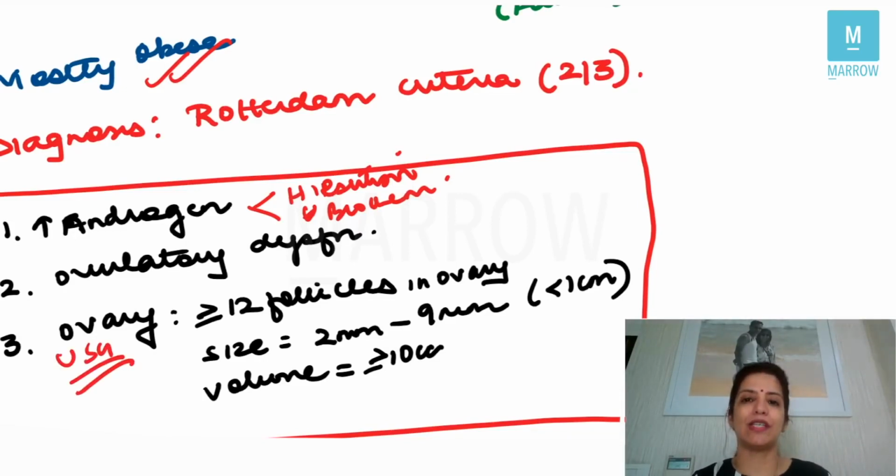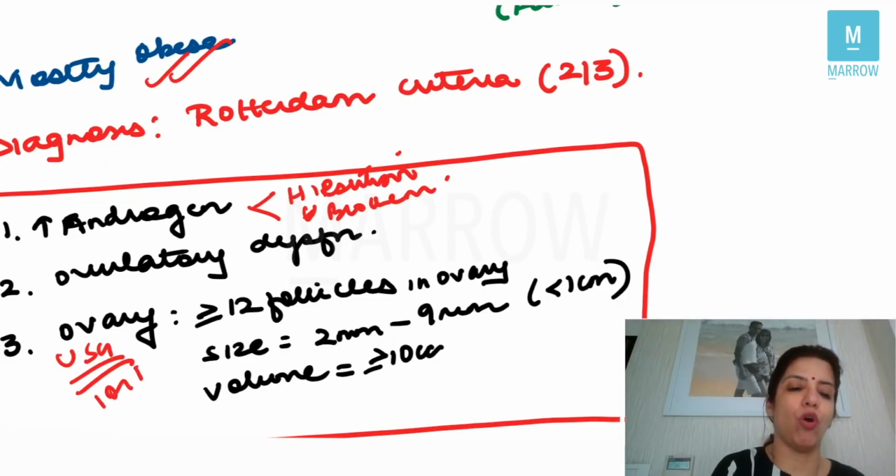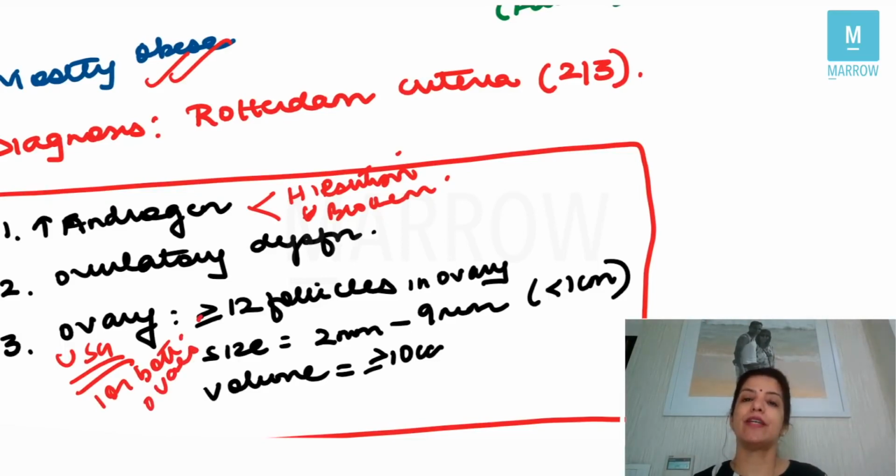On ultrasound, you will see that there are more than or equal to 12 follicles in the ovary. The size of the follicles will be 2 to 9 millimeters, that means less than 1 centimeter, and the volume of the ovary will be more than 10 cc. This ultrasound criteria should be present in one or both the ovaries, right? Now, out of these three criteria, any two should be present to classify a patient as a patient of PCOS. Either the patient should have increased androgen, or the patient should have ovulatory dysfunction, or on ultrasound, follicles should be seen in the ovary, which should be more than or equal to 12 follicles.